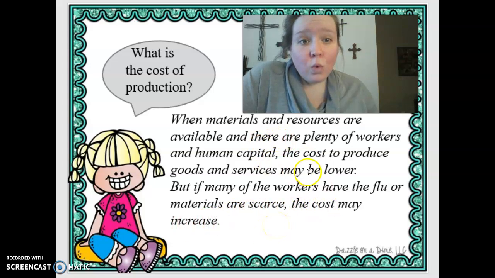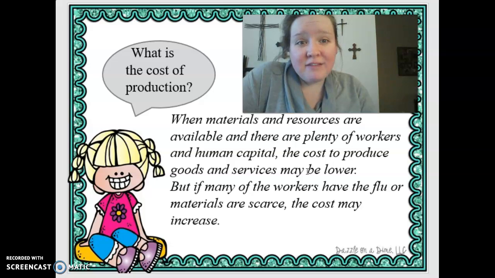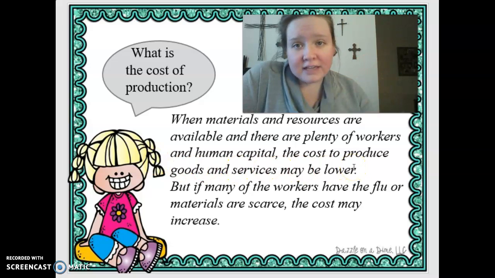So all of the things that we buy at the store, they have to be made by something or someone. And a lot of these things are made in factories, and humans help put together those materials, okay? So when there are plenty of workers, the cost to produce goods and services may be lower. So when you have a lot of people who can get a lot of things done at one time, the cost of that is going to be cheaper.